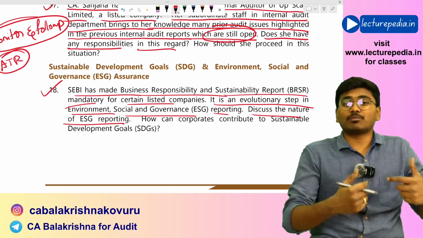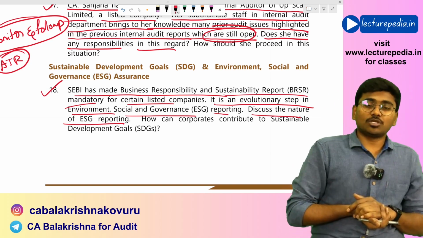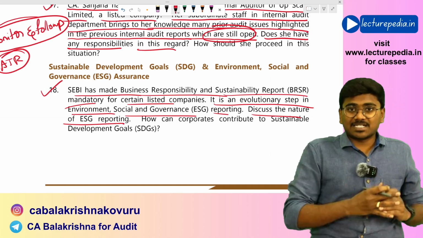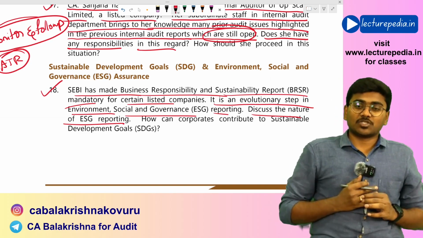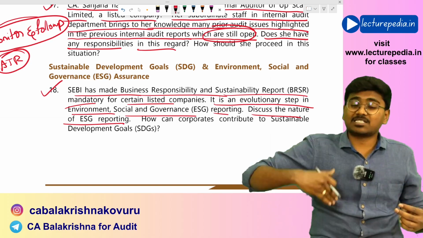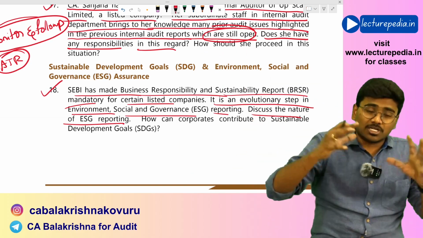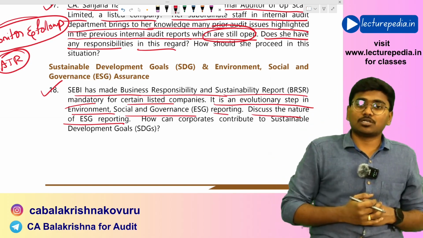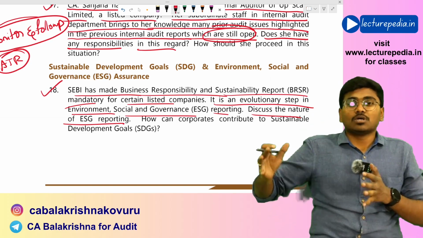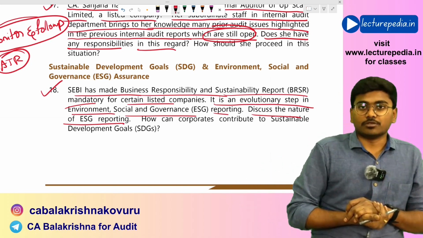So in terms of numbers you will speak in case of quantitative reporting, whereas in case of qualitative reporting you will speak in terms of narrative disclosures. Okay, what policies you have followed, what procedures you have followed, what actions you are going to take in future in order to preserve environment, or in order to develop a proper governance in the organization. Like this, in narrative description you will disclose in case of qualitative disclosure.